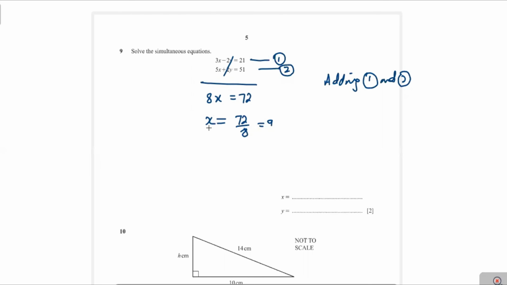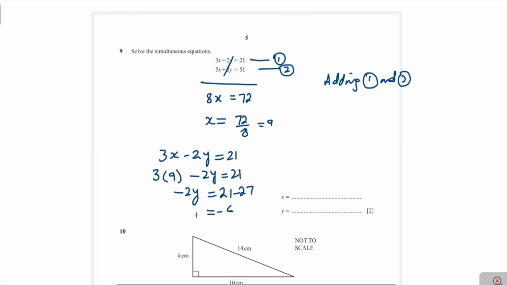Now to find the value of y, we take any of the equations from the set. You see here 3x minus 2y equals 21. We substitute the value of x, which is 9. Now this is 3 into 9 minus 2y equals 21, so minus 2y will be equal to 21 minus 27. 9 threes are 27. When shifted from left to right it becomes minus 27. That's equal to minus 6, and so y will be equal to 3. Now the x coordinate is 9 and the y coordinate is 3.